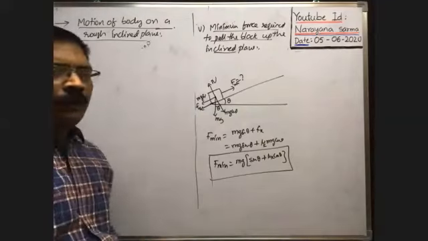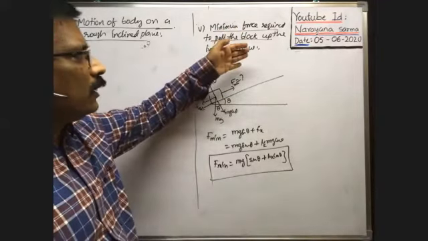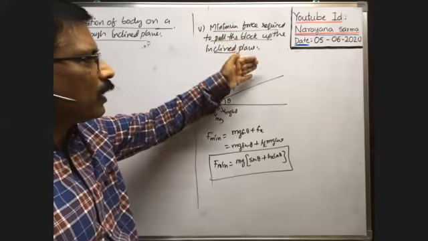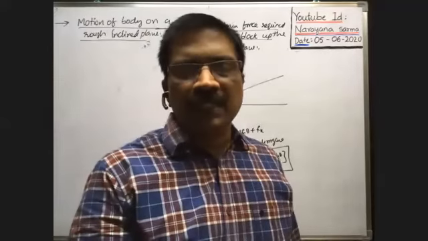Next, what is the minimum force required to prevent the slipping of the block on the inclined plane? Minimum force required to prevent the slipping of the block on